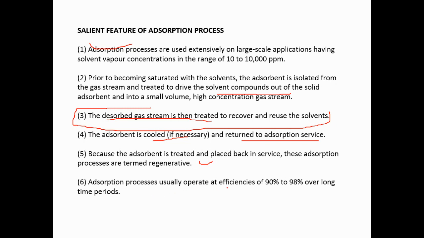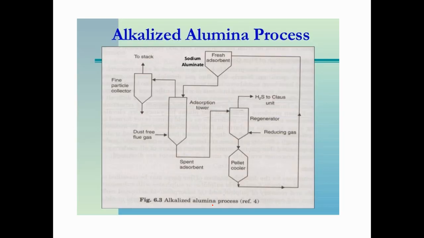The process usually operates at an efficiency of 90 to 98%. You have to remember this. What is the efficiency of the adsorption process? That is 90 to 92%. The gaseous pollutants are trapped inside the adsorbent material.